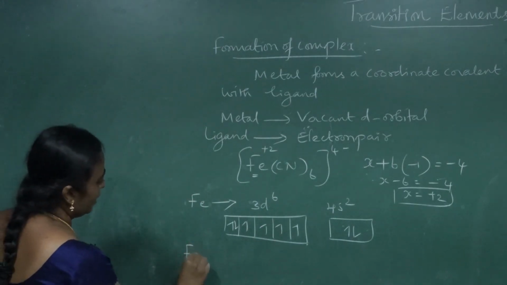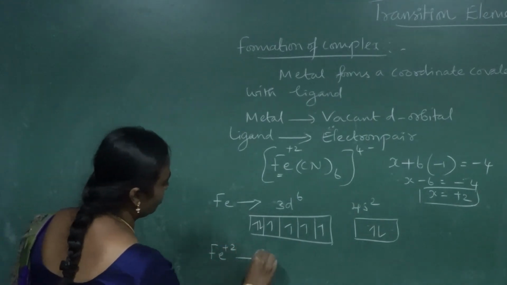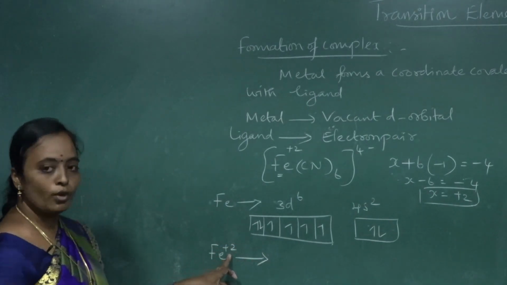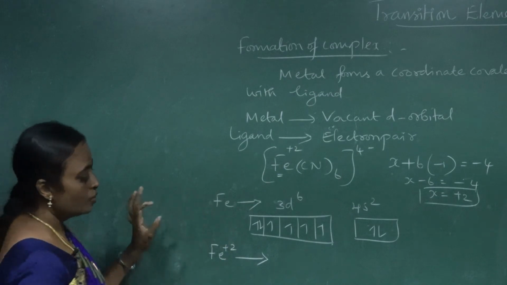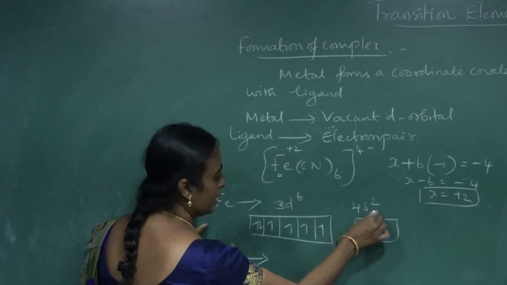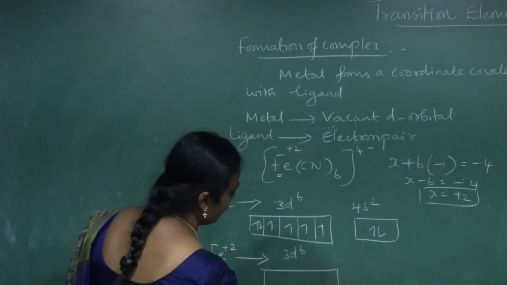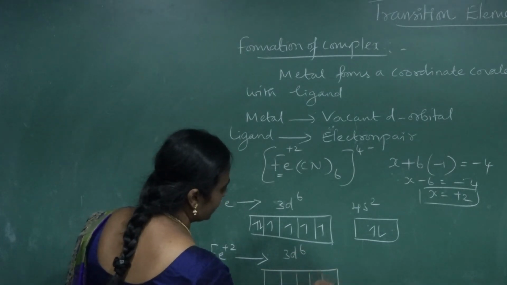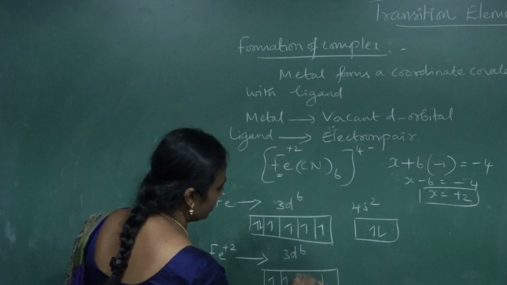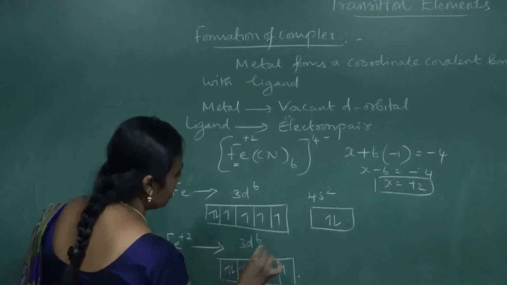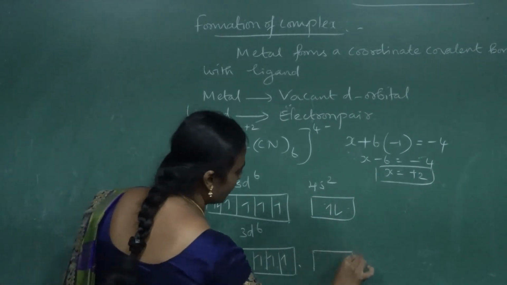If I take Fe2+, that is loss of 2 electrons from the metal. So which electrons do we lose first? Those in the s. So you get 3d6. So only the 6 electrons are in the d orbital, and the s orbital is vacant.